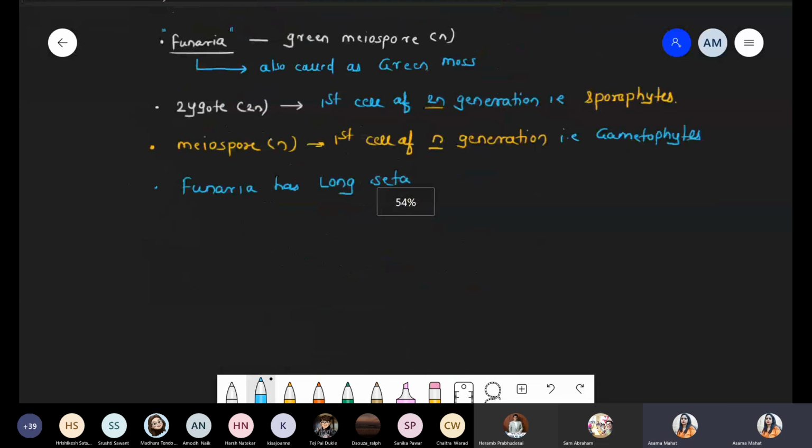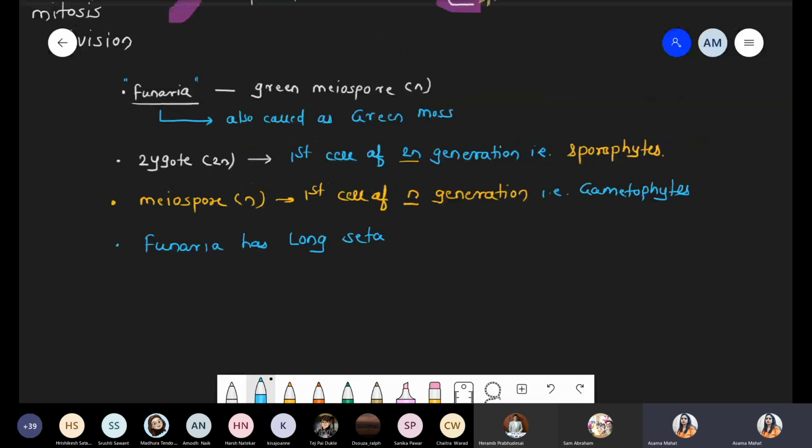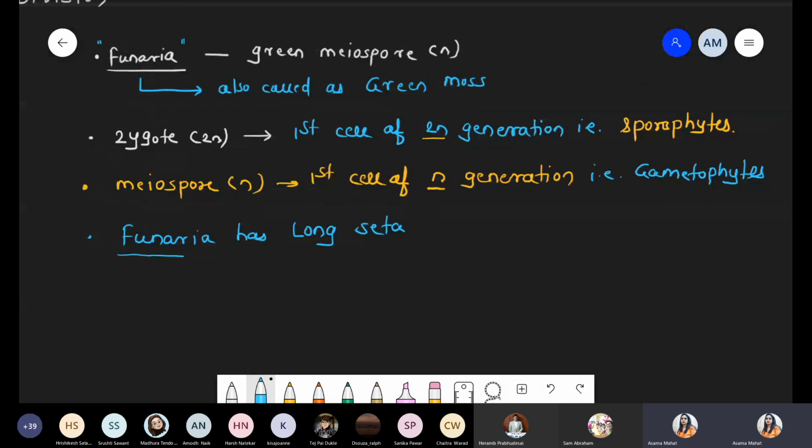So we are talking about the next point with respect to Funaria. The scientific name is underlined. Funaria basically has a long seta. We discussed that in liverworts a short seta is present, but in mosses the seta is well developed, long. That's why, because of that long seta, Funaria is also called the cord moss. So Funaria has the long seta.